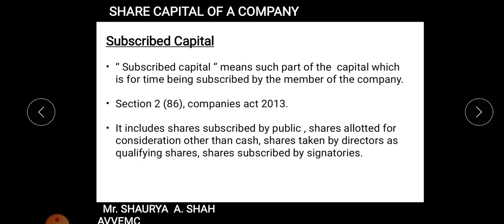Now this also includes shares subscribed by the public, shares allotted for consideration other than cash, shares taken by directors as qualifying shares, and shares subscribed by the signatories, right? Signatories are the persons who signed the memorandum of association and the company deed at the time of formation of the company, right students? So they are also purchasing some of the shares, and that is also included in this particular part. I hope it is clear to each and every student, fine. So this is your subscribed capital, students, fine.